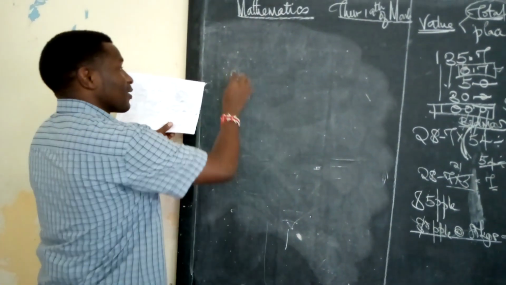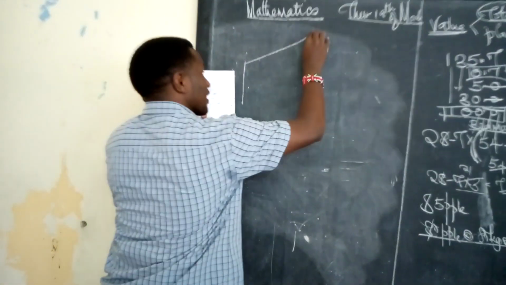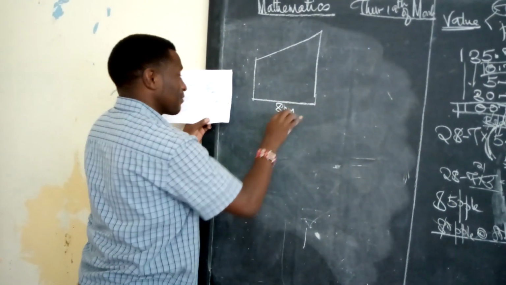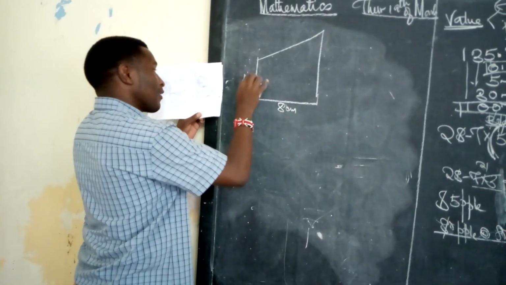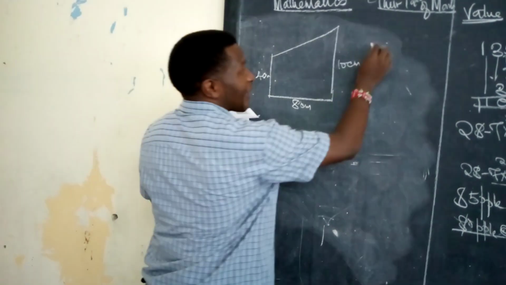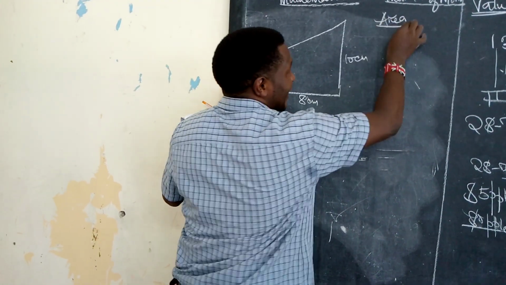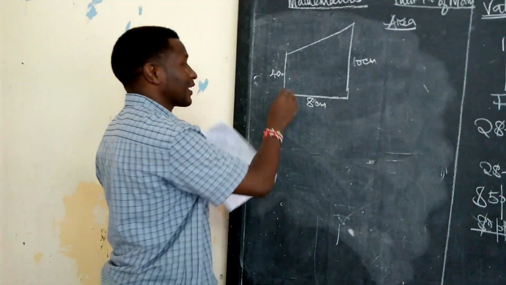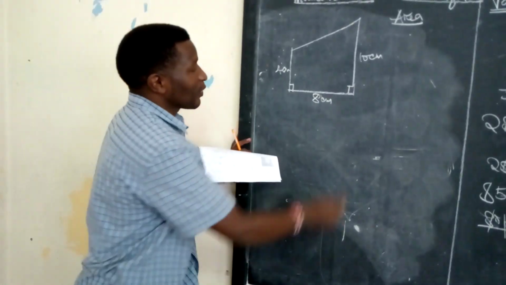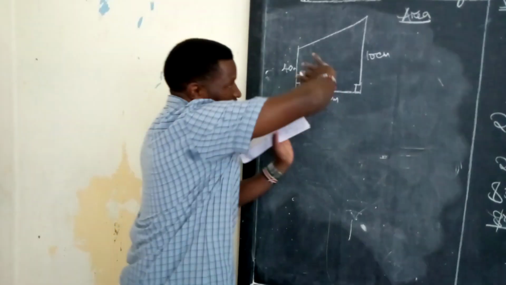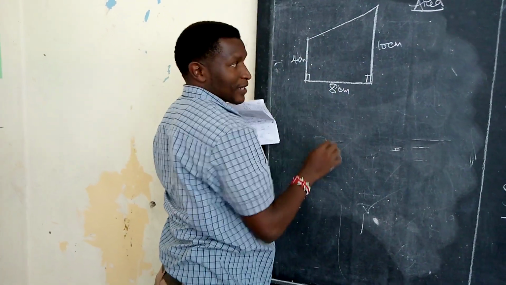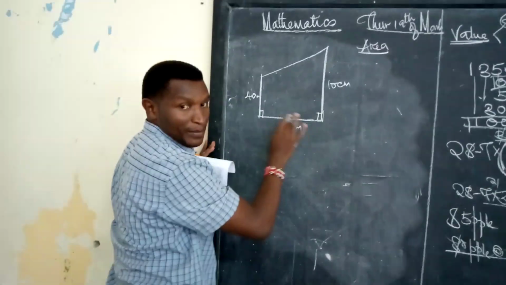Number 14 looks like this. The examiner tricked you by drawing a simple diagram. This is 8 centimeters. Be very careful with the dimensions. 4 centimeters. This is given as 10 centimeters. And the question is asking, find the area. If you look at this figure properly, having been indicated these are right angles, it looks like a trapezium. If you tilt it like this, this will become side A of the trapezium, and this will become side B of the trapezium. And this one becomes the height.